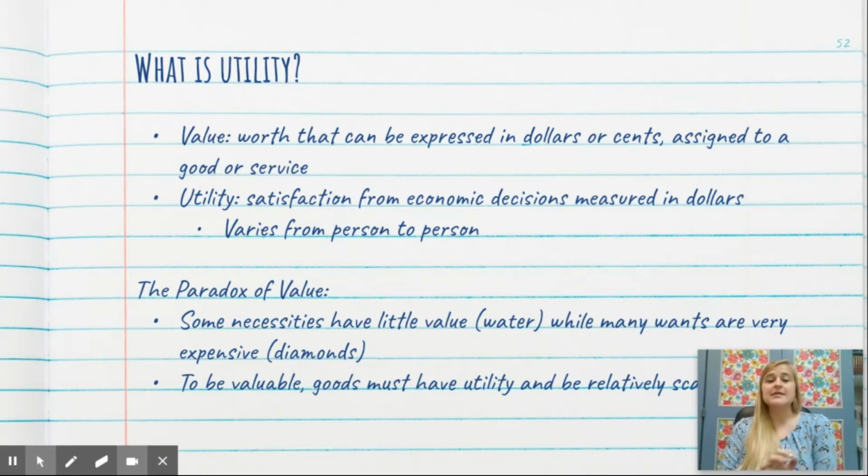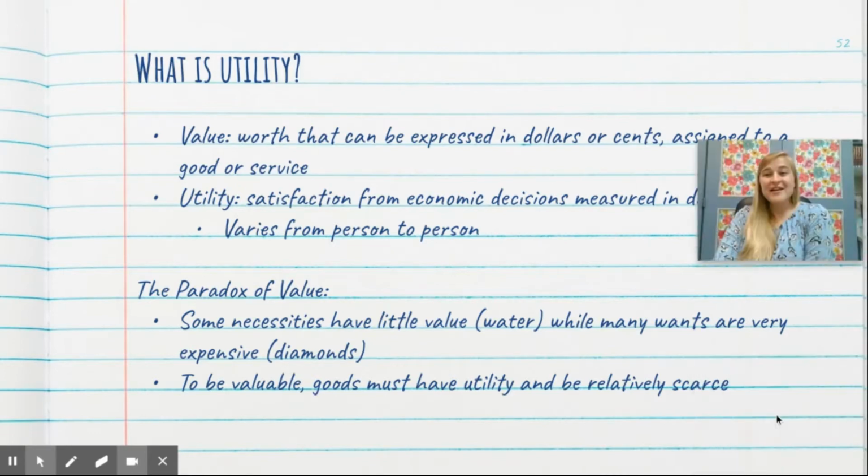And utility is the satisfaction from an economic decision measured in dollars. And it varies from person to person. For you, you might want to pay $1,200 for an iPhone 11. For my grandpa who doesn't want a smartphone, he's not going to pay $1,200 for an iPhone 11. He would maybe pay like $200 for an iPhone 11. So that is utility. How much satisfaction would an individual get from a purchase measured in dollars? And the utility isn't always the price.